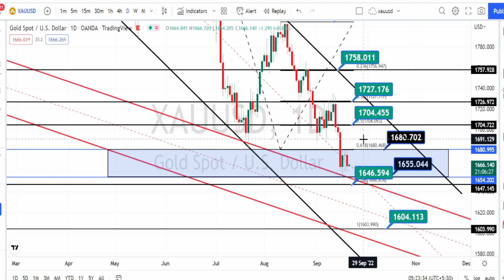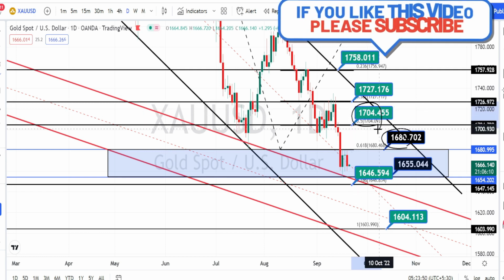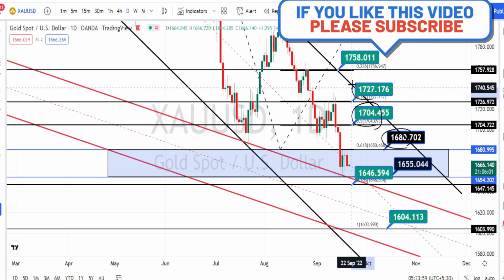So we have lots of resistance levels on the bullish side. When the price action breaks the resistance level of 1680, next level of resistance from the daily time frame is going to be around 1704, and above 1704 we have the next level of resistance around 1727.